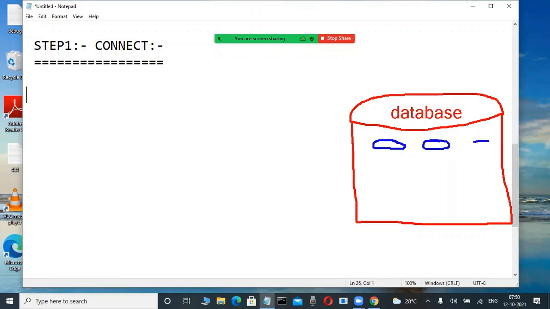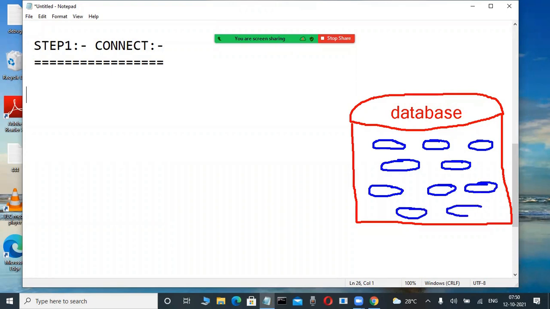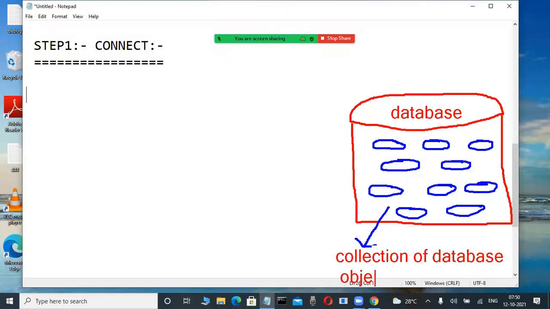Tables, views, synonyms, don't write it here, indexes, clusters, packages, procedures, functions, triggers, so many database objects. These are called a collection of database objects. But suppose you don't have an idea, some tables, for example. These are a collection of database objects. Okay, fine. Slowly observe here, database objects.